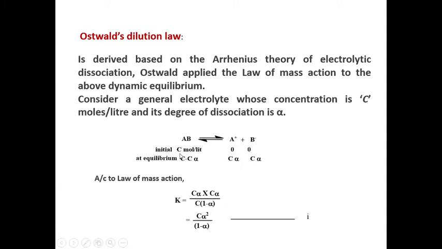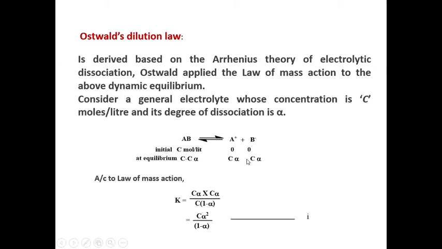For the above equilibrium, he applied the law of mass action. According to the law of mass action, the equilibrium constant, or ionization constant or dissociation constant, because here the neutral electrolyte is undergoing dissociation or ionization to form the corresponding ionic species, K equals the product of the concentrations of products divided by the concentration of reactants.